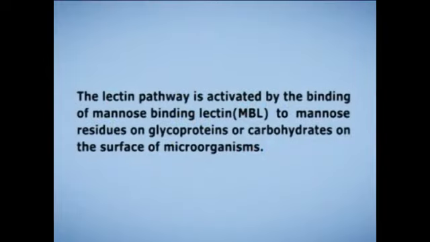The lectin pathway is activated by the binding of mannose binding lectin, MBL, to mannose residues on glycoproteins or carbohydrates on the surface of microorganisms. MBL is an acute phase protein produced in inflammatory responses.